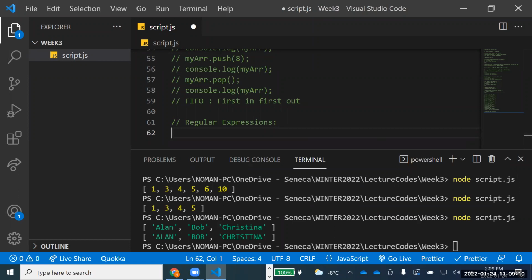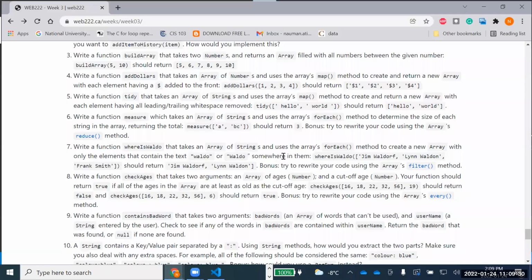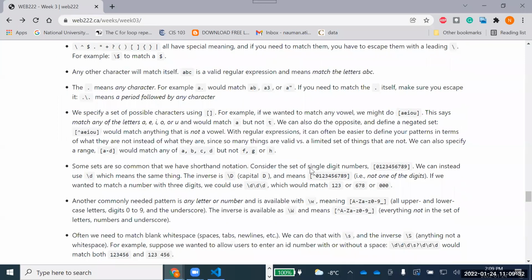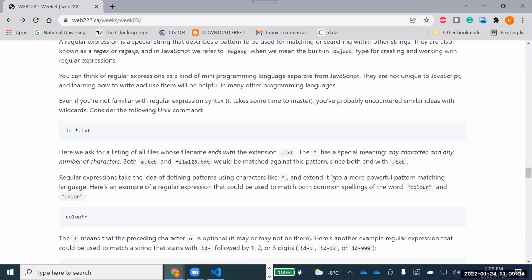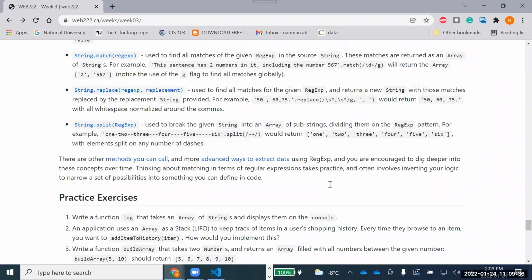So I won't be going into too much detail, but again, you should know what regular expressions are in programming. We generally need to work on regular expressions because we want to match patterns, and wherever the patterns are matched, you need to work on that. So this was the regular expression that we had to discuss over here. But as I said, you are already familiar with that.